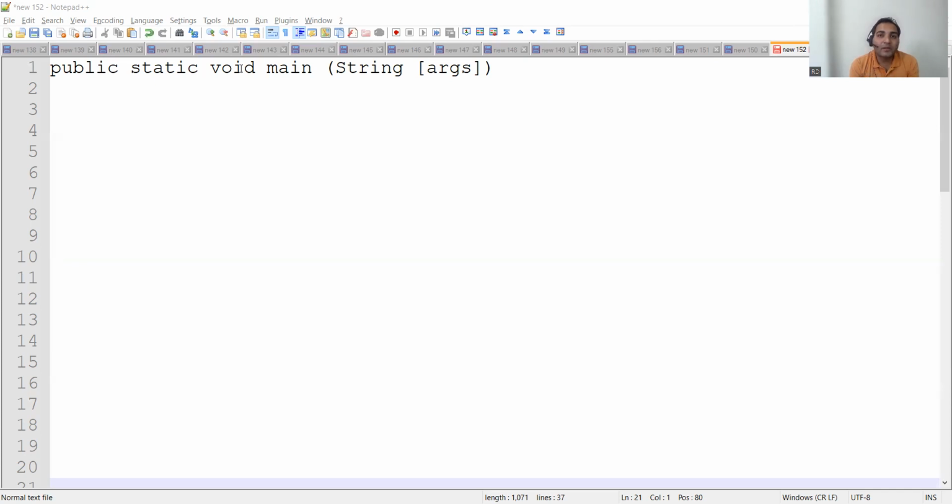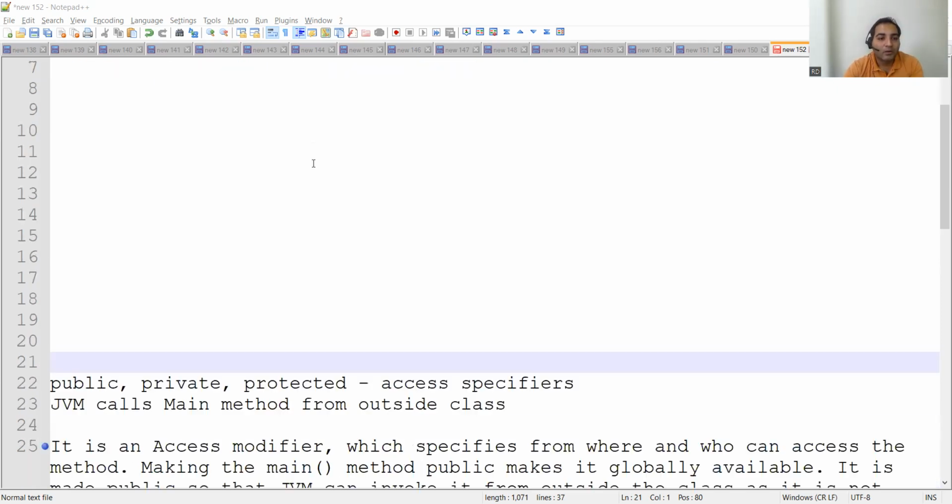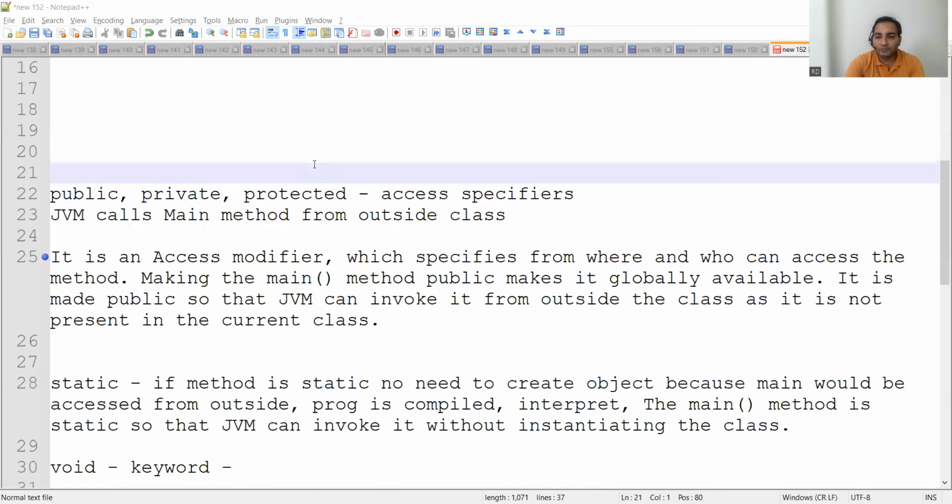Static is again a keyword. Why do we have to keep this main method as static? Because we don't have to create an object of it, so that the JVM can use it without creating an object. That is why it is static. Now, what is void? If you look at the dictionary, void means nothing. It's null. We keep it as void because the return value is nothing for main. That is why it's kept as void. And main is not at all a keyword. It's actually the name.